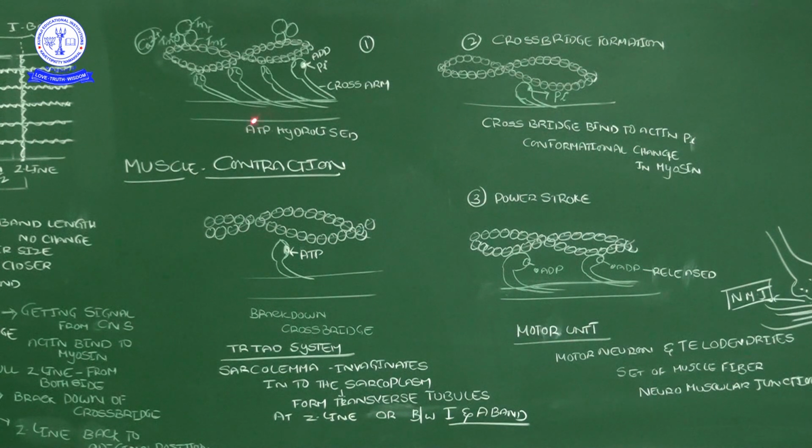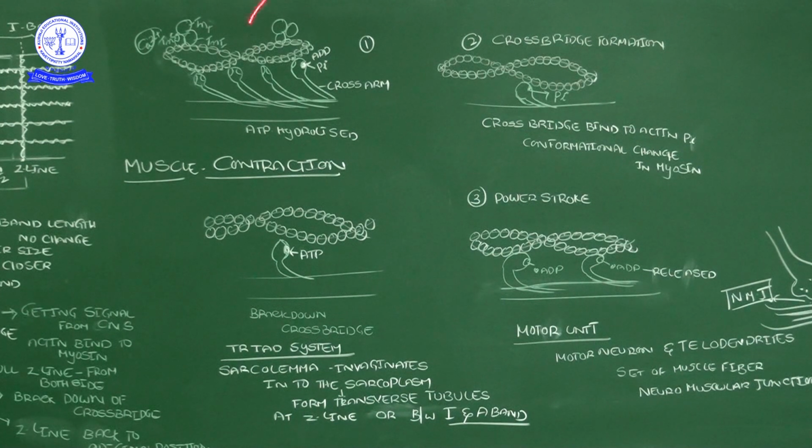When the active sites are exposed, these hockey stick like projections we call the myosin filament, the myosin heads, bind with them. At the binding time, we need energy. The myosin filament has two important sites: one is an ATP binding site, and the other is an actin binding site. When ATP binds at the ATP binding site of the myosin head, it starts the hydrolysis of the ATP.